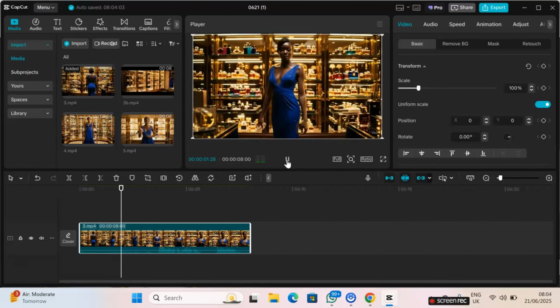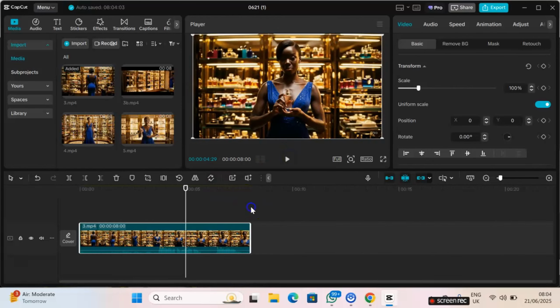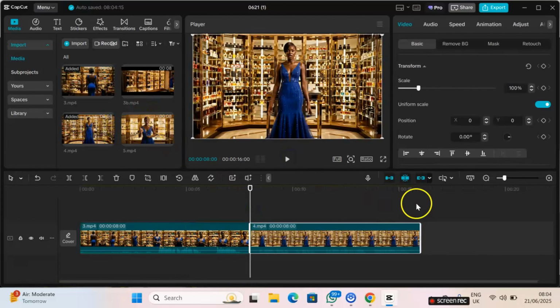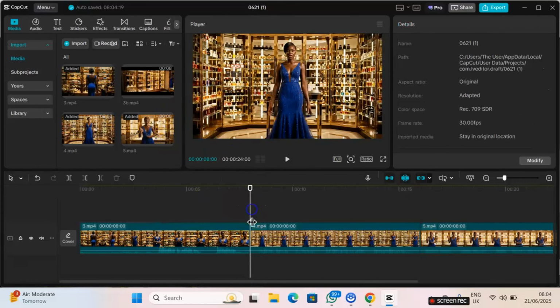Look at the beginning part of this video. "Some scents don't just..." Then I just go ahead and add other ones like that. I can even make some as overlay. So in between scene 1 and scene 2, I would advise you add transitions so that it looks so real.